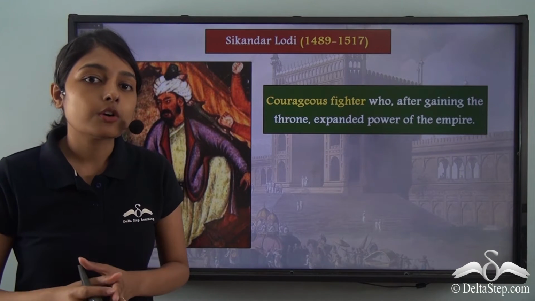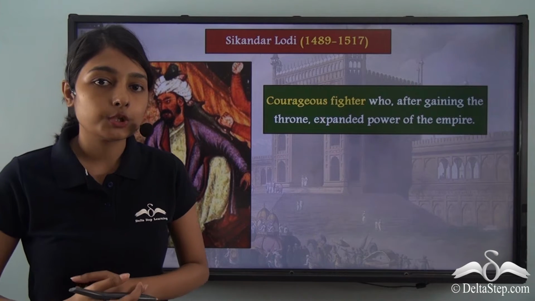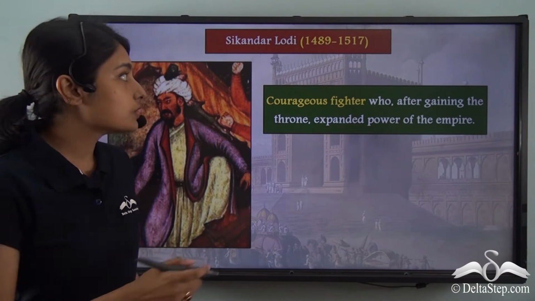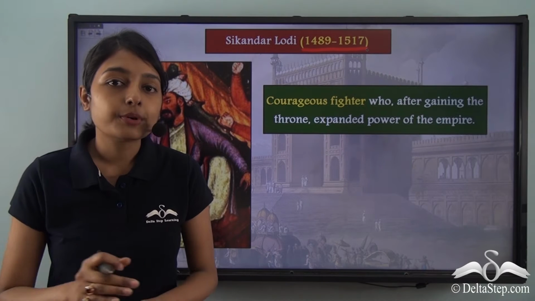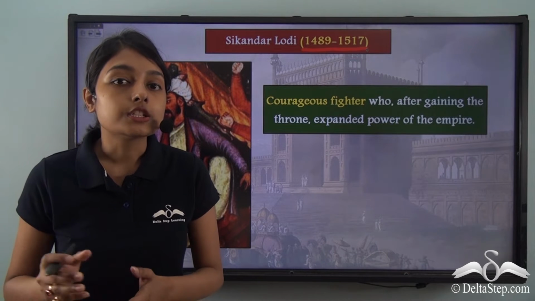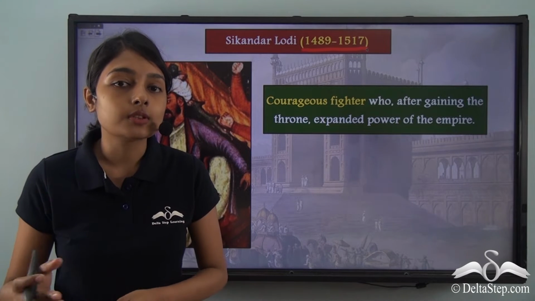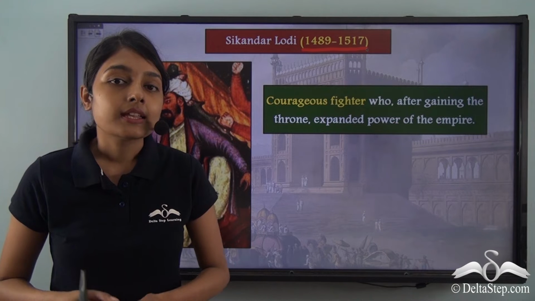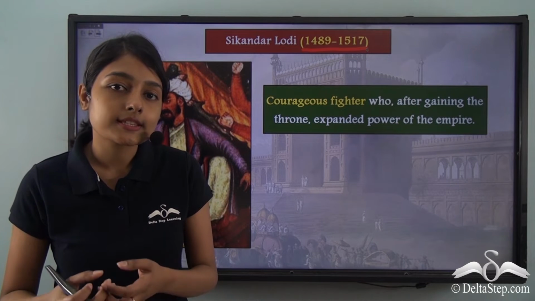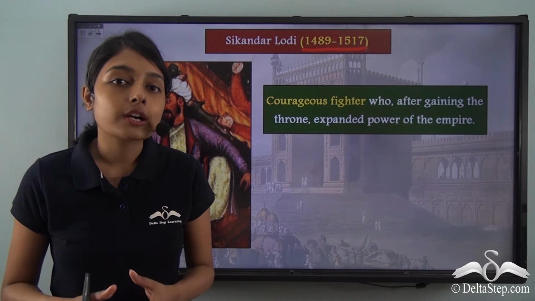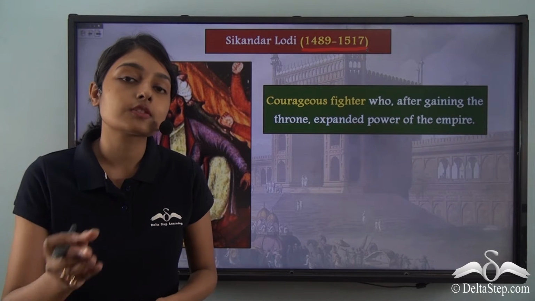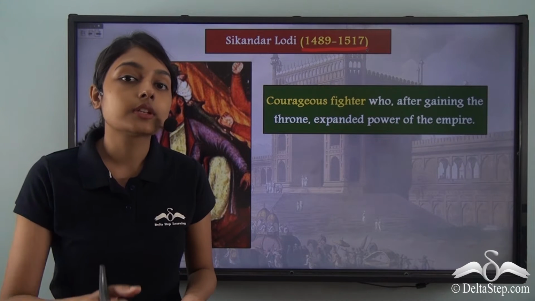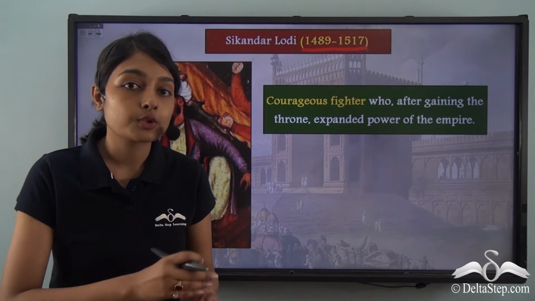Now let us talk about the rule of Sikandar Lodi. Sikandar Lodi ruled from 1489 to 1517. Now, in our previous lesson, we learned that during the rule of the various sultans of the Sayyid dynasty, the Delhi Sultanate was losing its power. It was no longer as huge as it had been under the rule of the sultans of the former dynasties, that is during the Tughlaq, Khalji and the Mamluk dynasty.